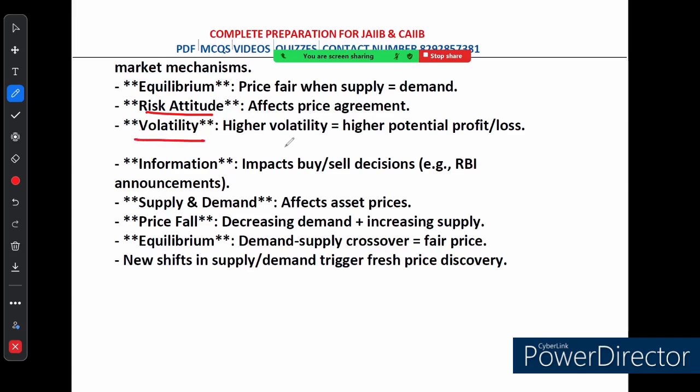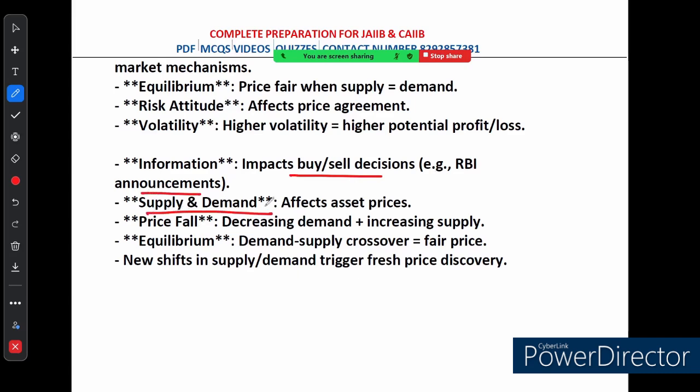Next thing is volatility. If there is more volatility in the market, meaning big swings in the price, there is a high chance for profit, but also a higher risk of loss. Information. Market decisions like buying and selling are strongly influenced by information. For example, an announcement from RBI can change how people trade.